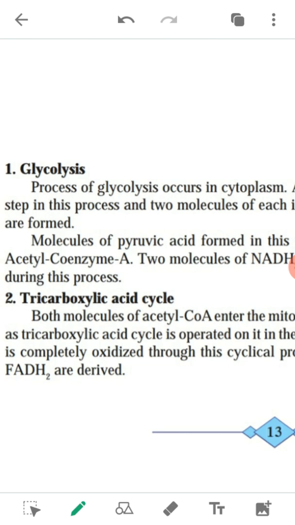The acetyl part of acetyl coenzyme A is completely oxidized through this cyclic process, and molecules of carbon dioxide, water, NADH2 and FADH2 are derived. The long form of FADH2 is flavin adenine dinucleotide. NADH2 means nicotinamide adenine dinucleotide and FADH2 means flavin adenine dinucleotide. Both enzymes are formed in the cell and used in cellular respiration. ये enzymes है जो सेल के अंदर बनते हैं और cellular respiration में यूज होते हैं. तो this is the tricarboxylic acid cycle or Krebs cycle. It is also called the Krebs cycle.